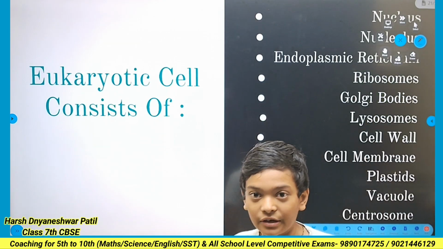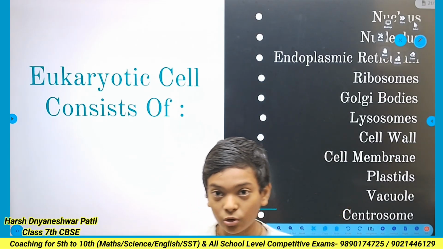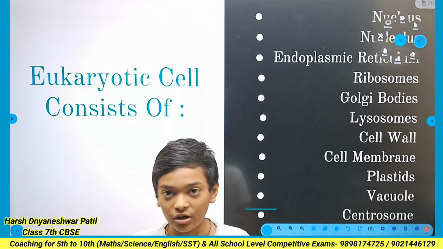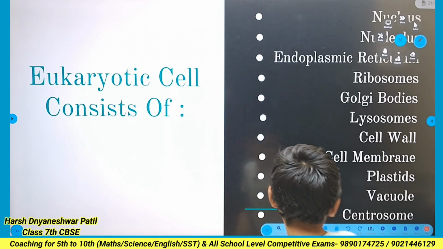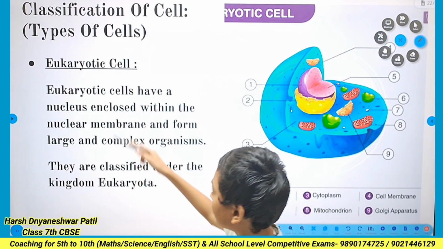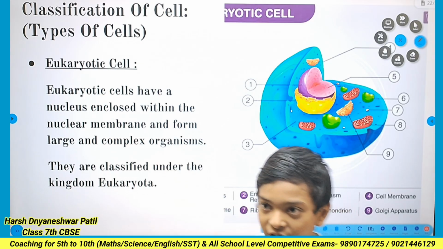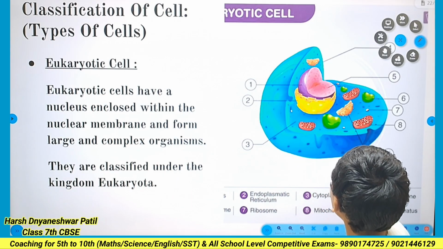Let's move toward the eukaryotic cell. A eukaryotic cell consists of many cell organelles like the nucleus, endoplasmic reticulum, ribosomes, Golgi bodies and others. The eukaryotic cell has the nucleus enclosed with the nuclear membrane.